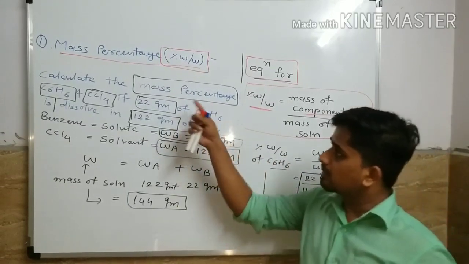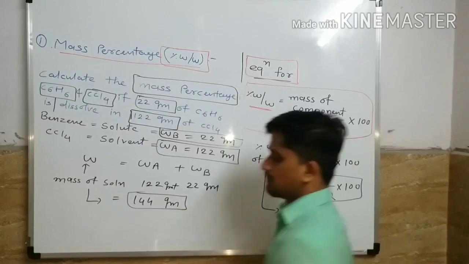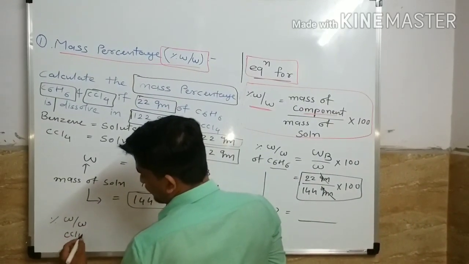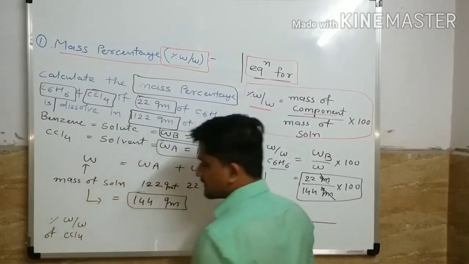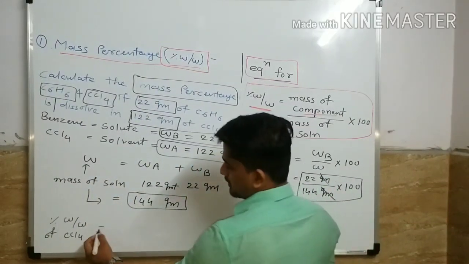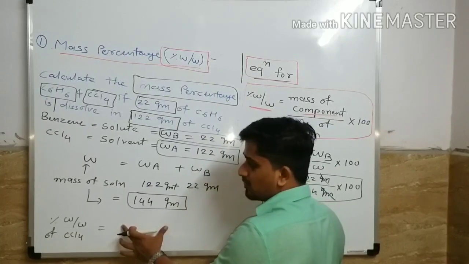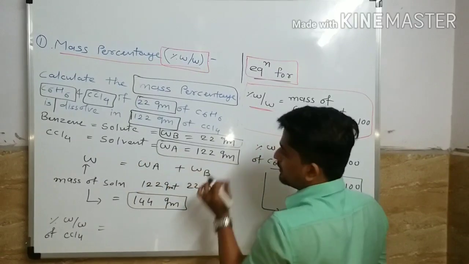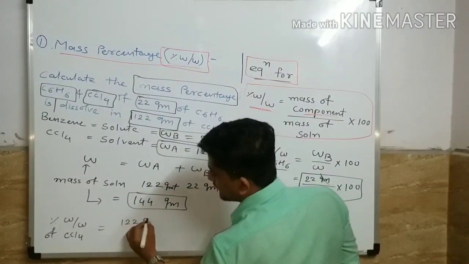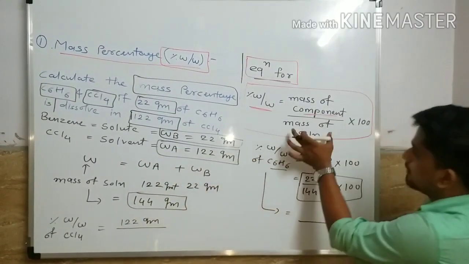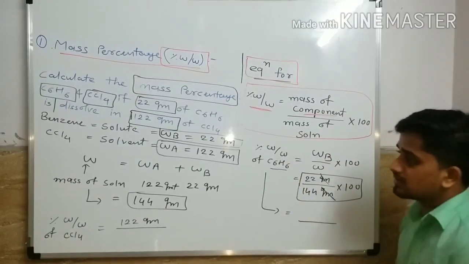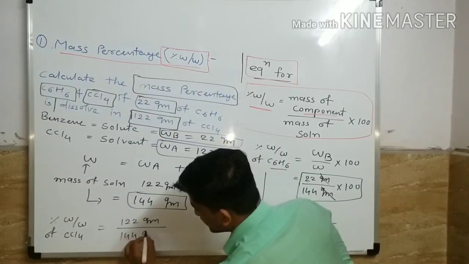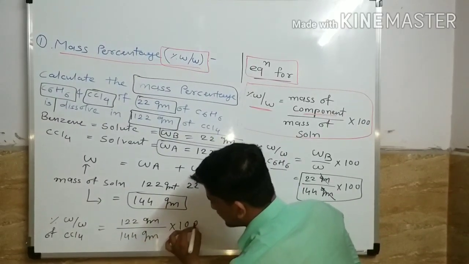Now we have to calculate mass percentage for CCl4. Mass percentage of CCl4 is equal to mass of CCl4, meaning mass of solvent, and mass of solvent is 122 gram, upon mass of solution, and mass of solution is 144 gram, into 100.